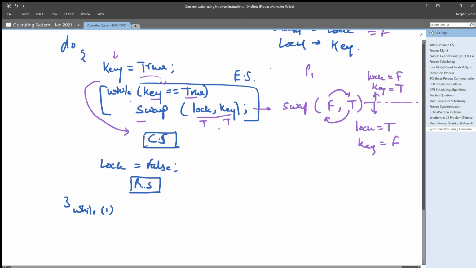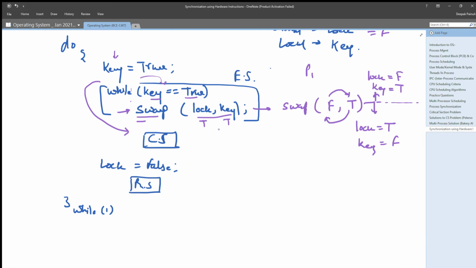But what happens if you are getting lock value true, and when will you get key value false? There are two cases. Either you have executed this once and you got your lock value false at that time. That means the process wants to enter its critical section, that's why key value was true, and as well as it is getting lock value false, that means no one is executing its critical section.